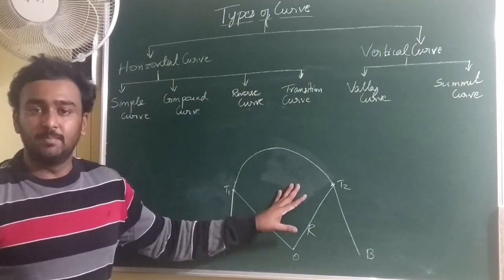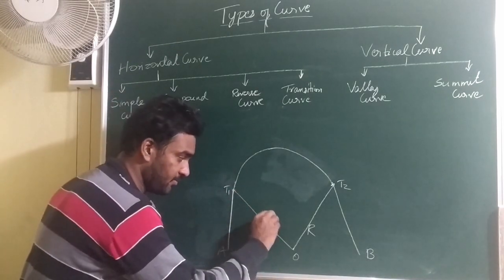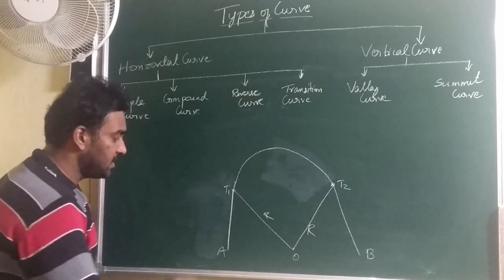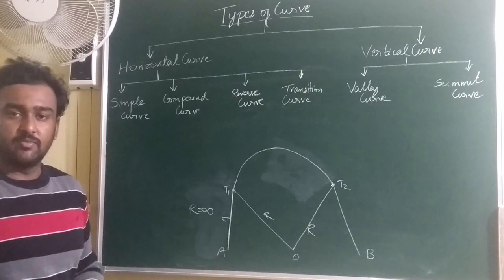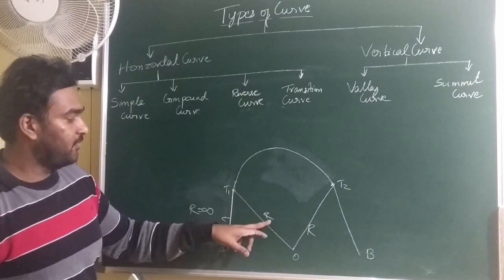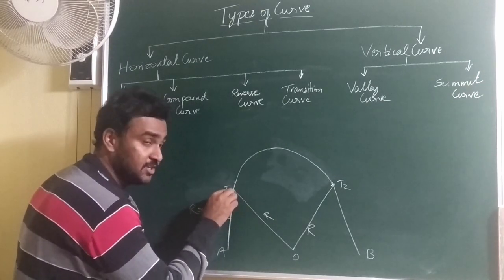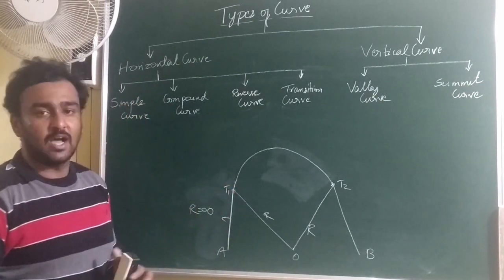Let me consider this simple curve where an arc of constant radii is given in between two straight lines. So what is the radius of this straight line? The straight line radius will be infinite. The curve given has some finite radius R. What is happening in this junction? That is the tangential point. What is happening here? There is a sudden or sharp change in radius occurring over here.